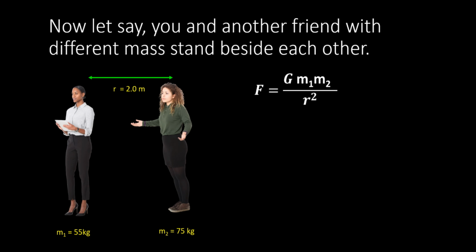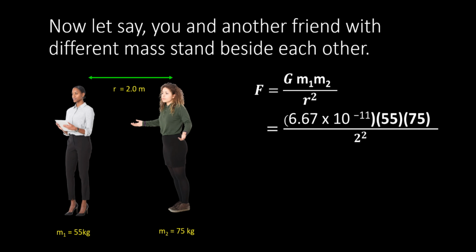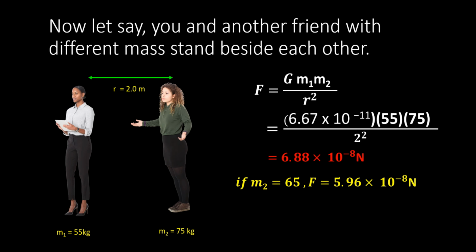F equals G M1 times M2 divided by R squared. So, substitute the formula. G is 6.67 times 10 power of negative 11. M1 is 55, but M2 increased to 75, divided by R squared. The answer is 6.88 times 10 power of negative 8 Newton.